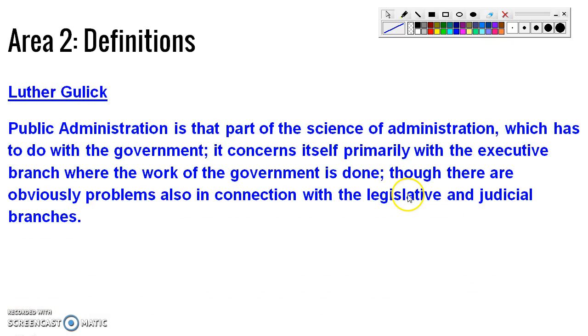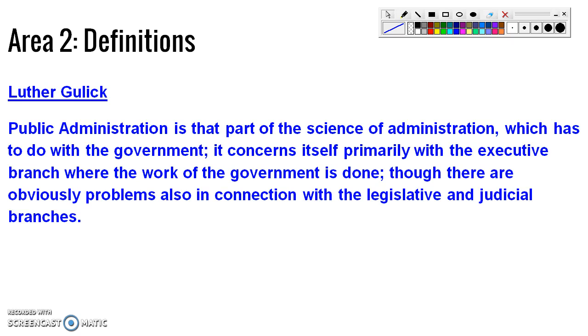Let's see what Luther Gulick has to say, friends. According to Luther Gulick, public administration is that part of the science of administration which has to do with the government. It concerns itself primarily with the executive branch where the work of the government is done, though there are obviously problems also in connection with the legislative and judicial branches. He brings in a new dimension, friends. He says public administration has connection with the legislative and judicial branches also.